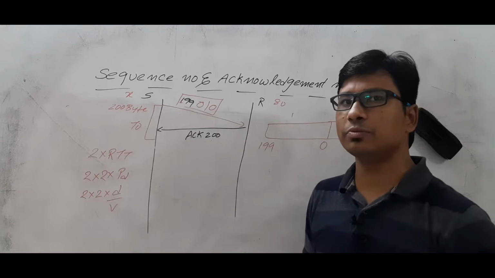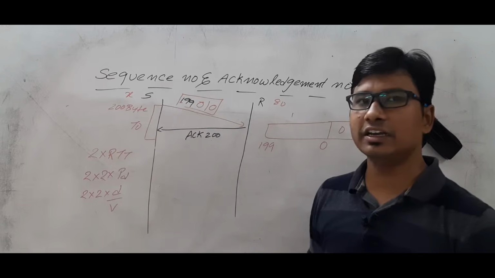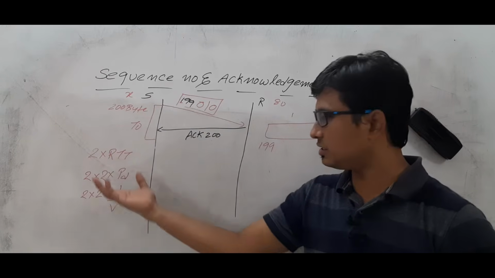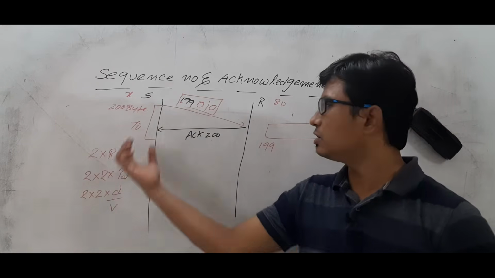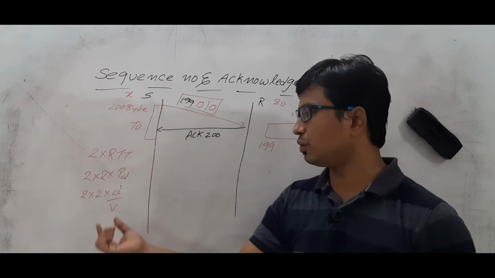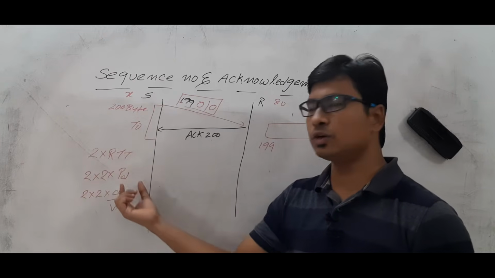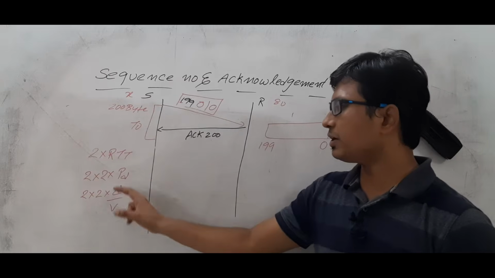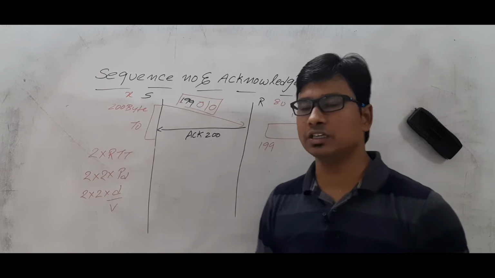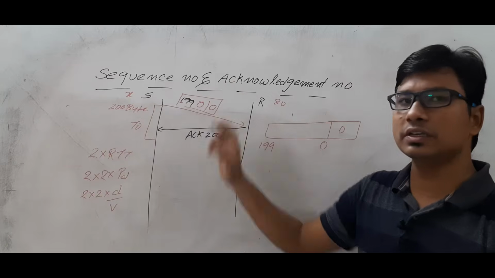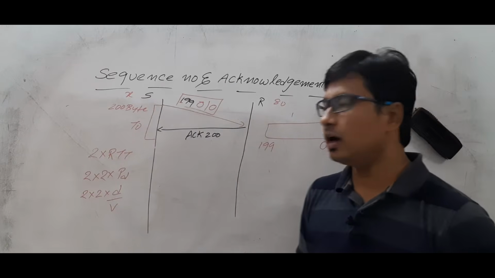Those who have watched my videos in sequence will directly say, sir, no need to explain this much because we already know all these things. So the timeout timer is equal to 2 into round trip time, and round trip time is equal to 2 into propagation delay. Propagation delay is distance by velocity, where distance is the distance between the source and the receiver. Are you able to understand?